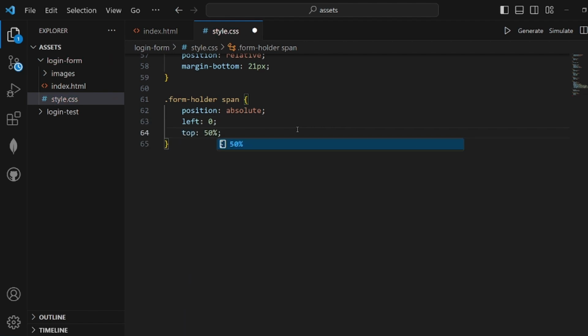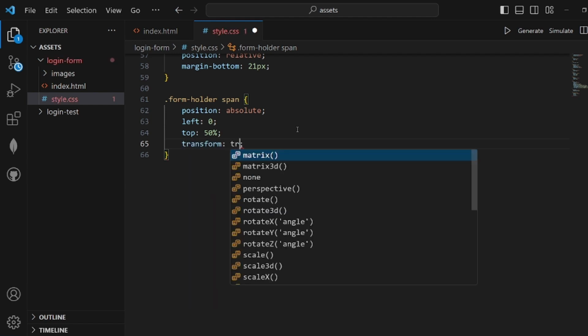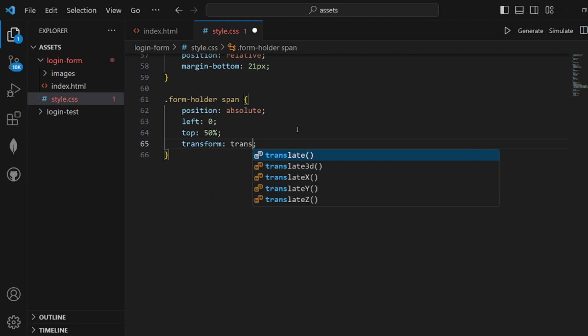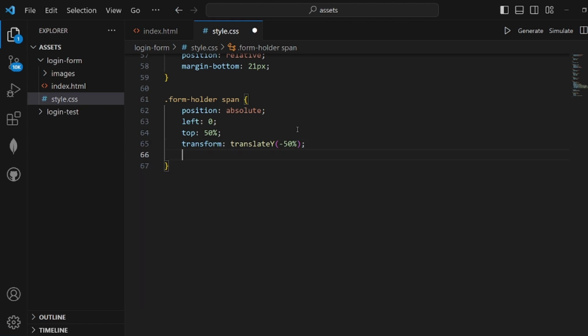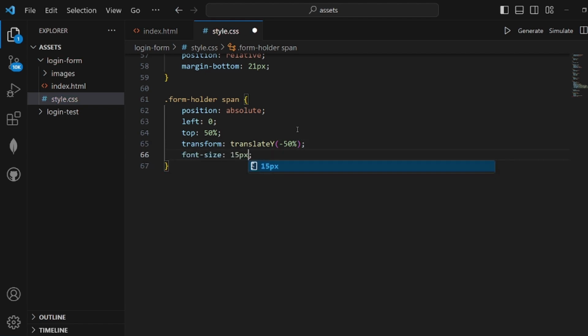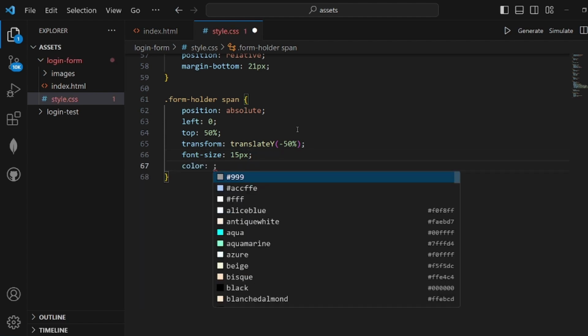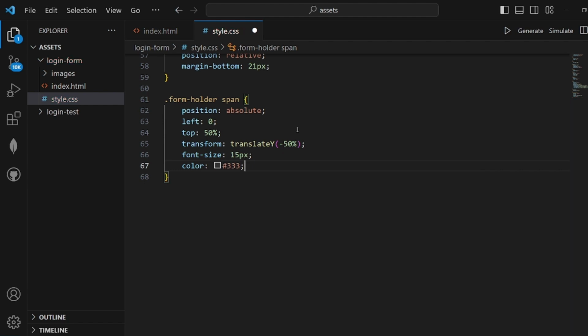And transform should be translateY, and the argument is minus 50%. Also font size 15 pixels, and color should be 333 hex.